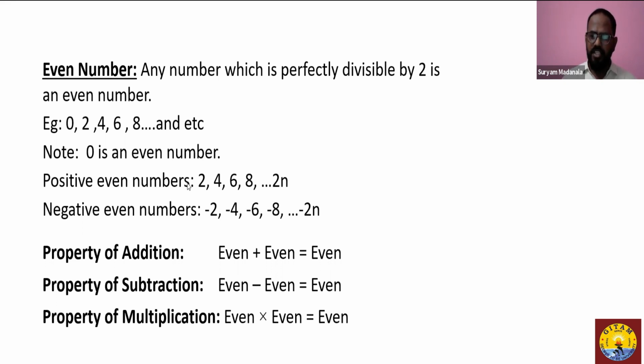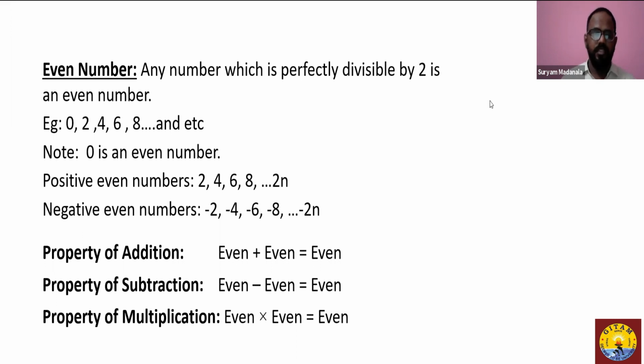We have a classification even in the even numbers. So we have positive even numbers and negative even numbers. The even numbers with the negative sign are negative even numbers. Further to all this, we have a few properties of the even numbers. In the property of addition, when you add two even numbers, it always results in an even number. When you subtract two even numbers, it always results in an even number. When you multiply two even numbers, it always results in an even number.